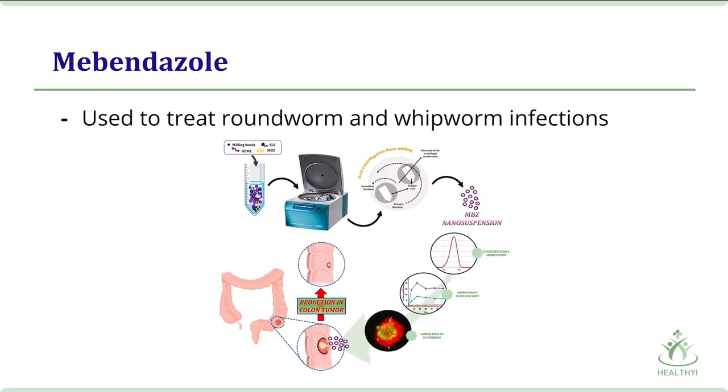Mebendazole is a chewable tablet, and it is used to treat roundworm and whipworm infections. It is used to treat pinworm, whipworm, roundworm, and hookworm infections. Mebendazole is usually taken as a single dose. The photo on this slide shows the process of making mebendazole.